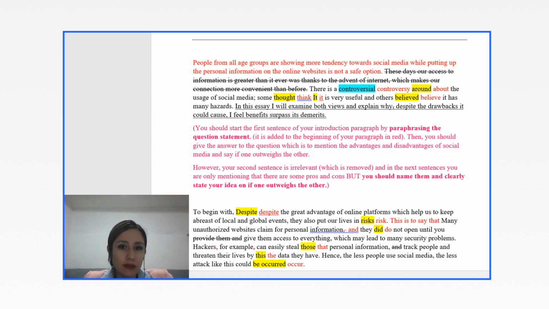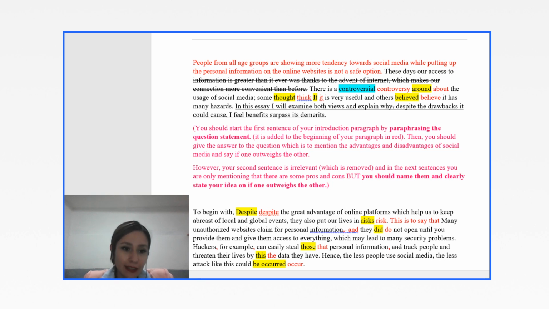Some think it is very useful, and it in the middle of the sentence cannot be capital. It should be small. And others believed, again, this should be believe. It's a grammatical mistake because you are generally talking about a fact. It's about now, these days.